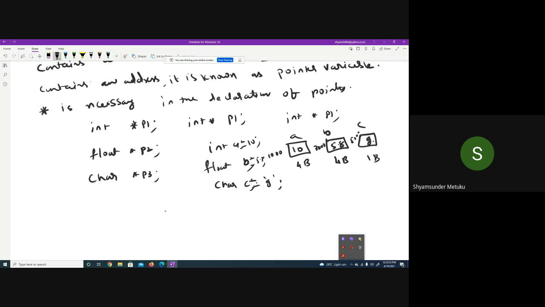Okay. Now, whenever you declare int star p1, it is giving p1 is a pointer variable. First point, it is a pointer variable. You must understand it is a pointer variable.